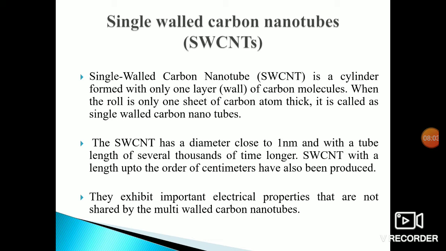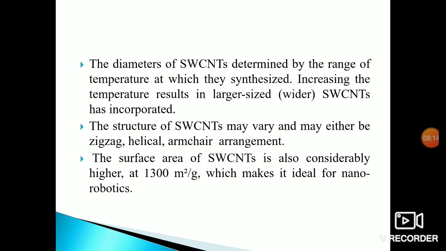Single-wall nanotubes can exhibit important electrical properties that are not shared by multi-wall carbon nanotubes. That is important. The diameter of single-wall carbon nanotubes depends on the temperature at which they are synthesized, so we should know the temperature level.